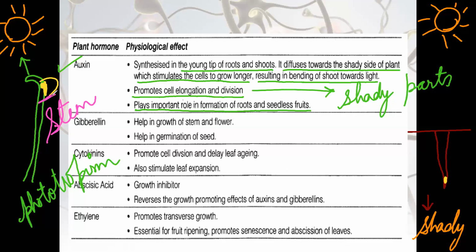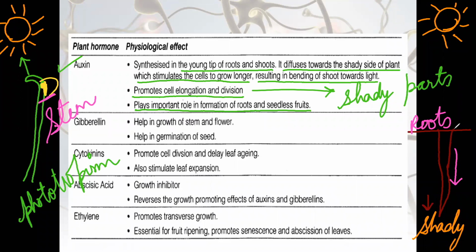Here in the root, as roots are already in the shady region, they will grow downwards. This is the growth of stem and root we will observe.